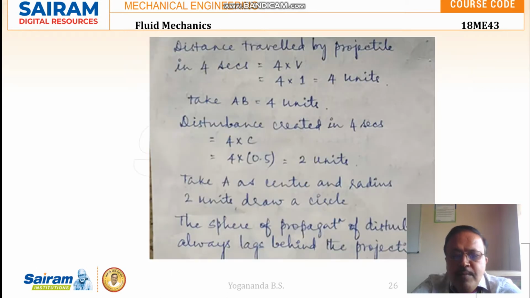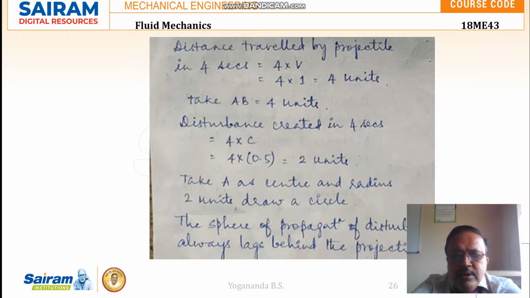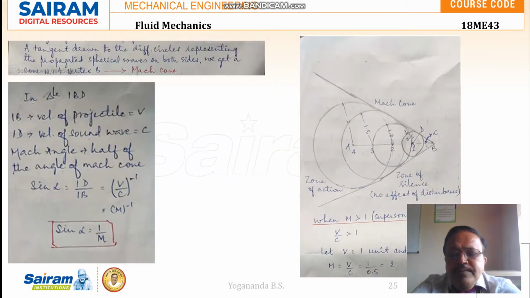So the sphere of propagation of disturbance always lags behind the projectile. Here V is greater than C, that is the velocity of the projectile is greater, so the projectile is ahead, whereas the sound wave or the disturbance wave is lagging behind. So the sphere of propagation of disturbance is lagging behind the projectile.